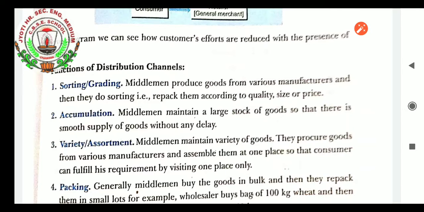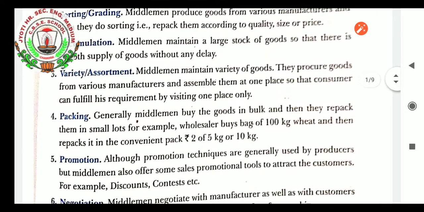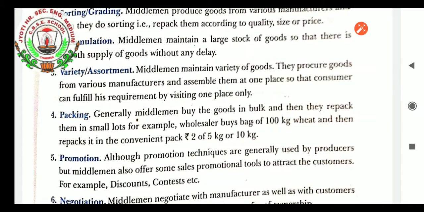Variety assortment: middlemen maintain a variety of goods. They procure goods from various manufacturers and assemble them at one place so that the customer can fulfill his requirements by visiting one place only. That is the variety and the assortment.